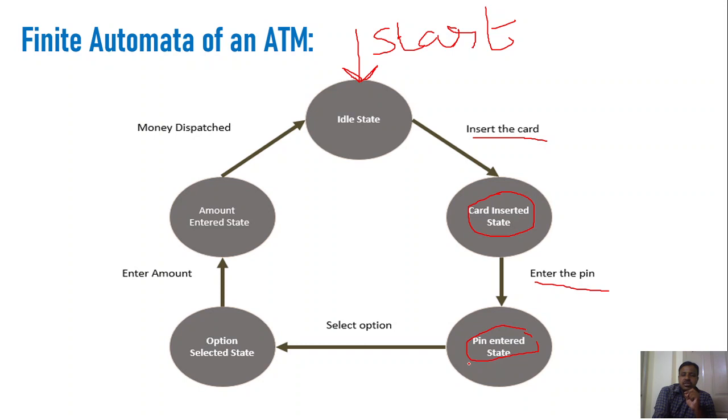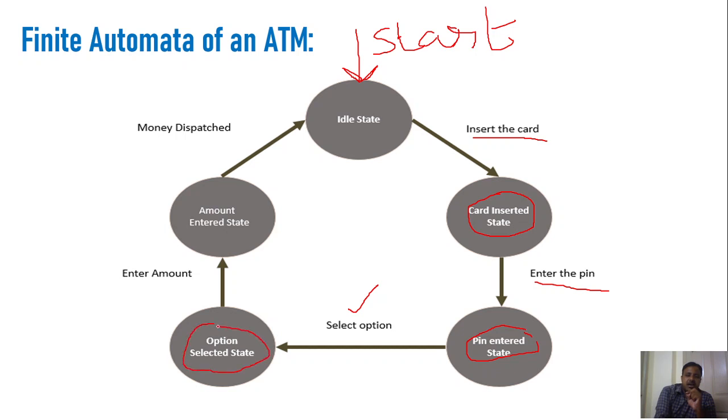So during this state, what will happen? The PIN is going to be verified. If it is valid, then it is going to give an option, right? The moment the PIN is verified, it will move from the PIN entered state to the option state, right? After verifying the PIN number, it will display the menu, right? The moment you select a menu option, it will go to the option selected state or choice selected state, right?